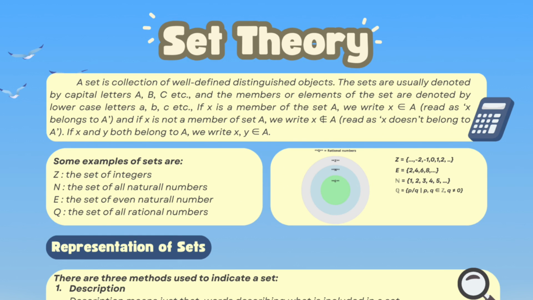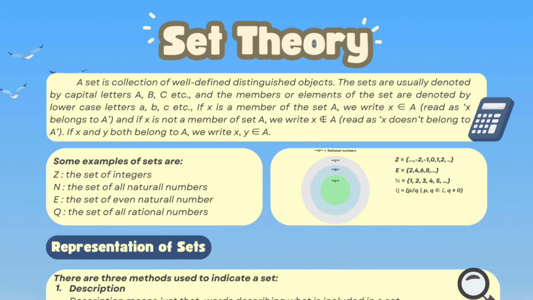For example, first, Z is the set of integers. The members of the set are all positive whole numbers, negative whole numbers, and zero. The set of integers can be represented as Z = {..., -3, -2, -1, 0, 1, 2, 3, ...}.